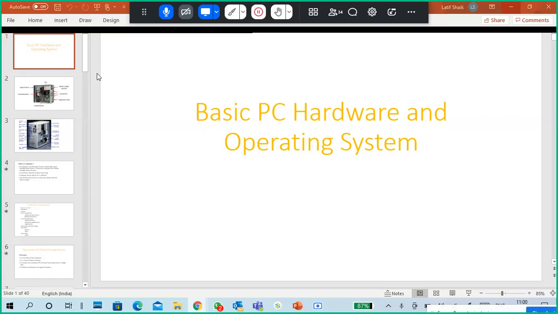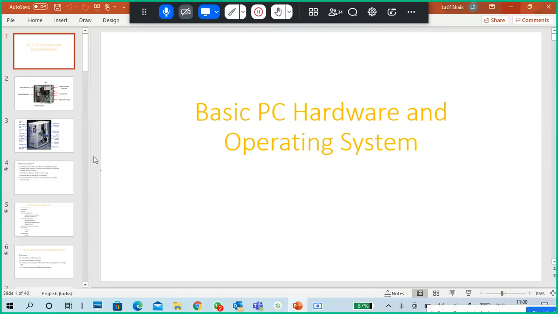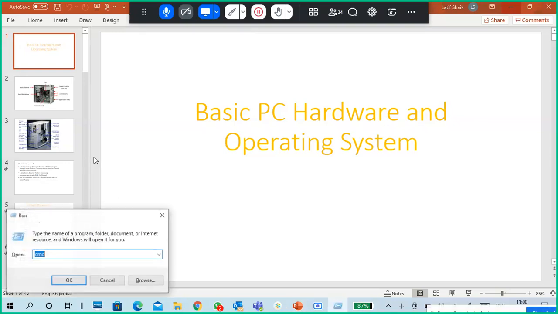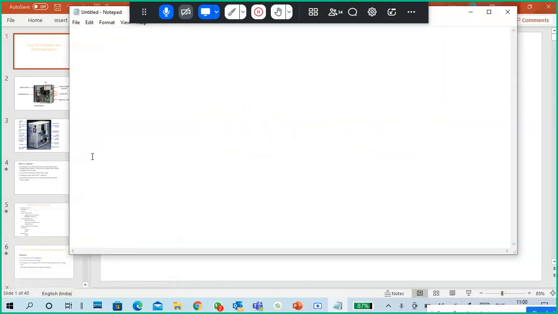So here it is. What is this hardware? We have a computer or a laptop, and we use it for different purposes.